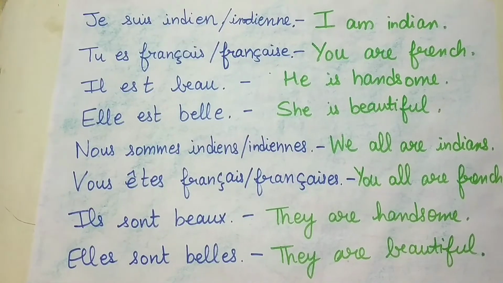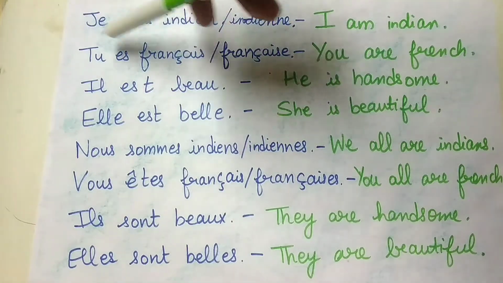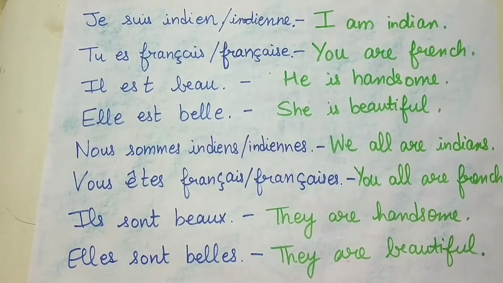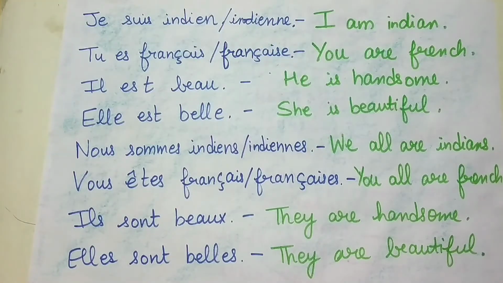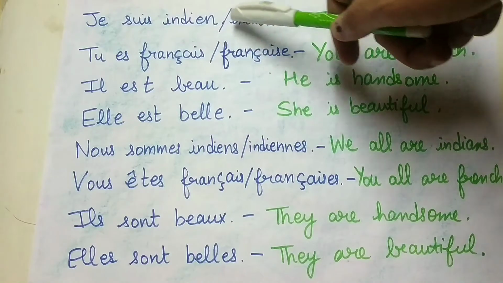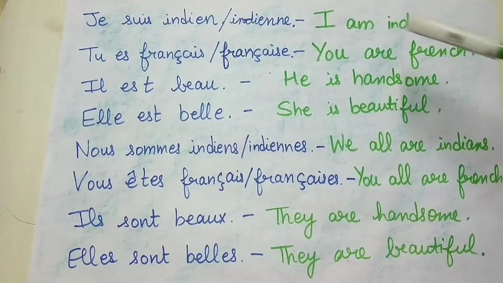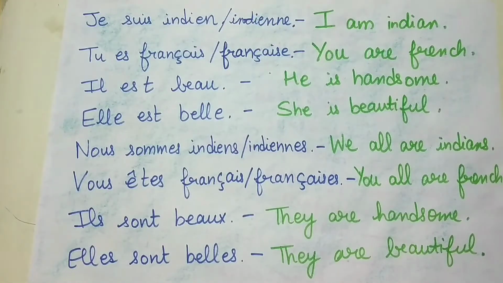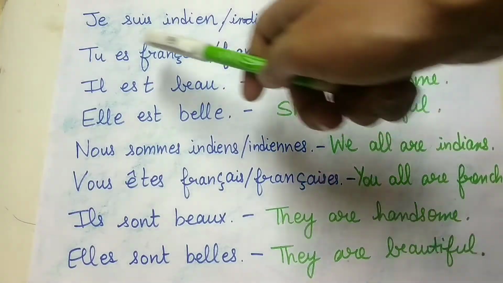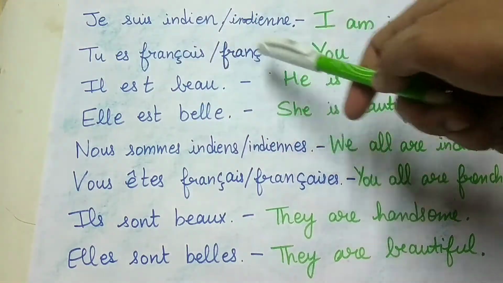Now let's look at some examples to see how we can actually use these pronouns and these verbs in French. So imagine if you want to say I am Indian in French. So we already know that I is je in French, and we have already learned the verb être. So je suis is I am. And if a boy wants to say I am Indian, he can say je suis indien. And if a girl wants to say I am Indian, she'll say je suis indienne. Here we can observe that we are adding an additional N and E for feminine nouns or for a female person.